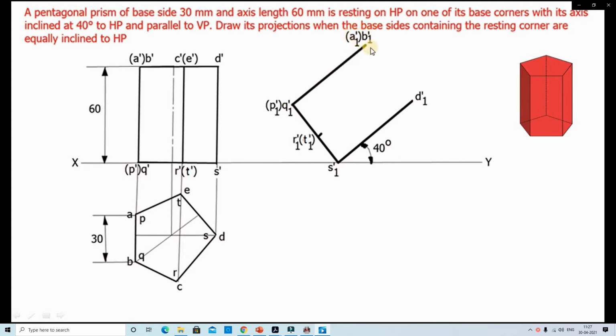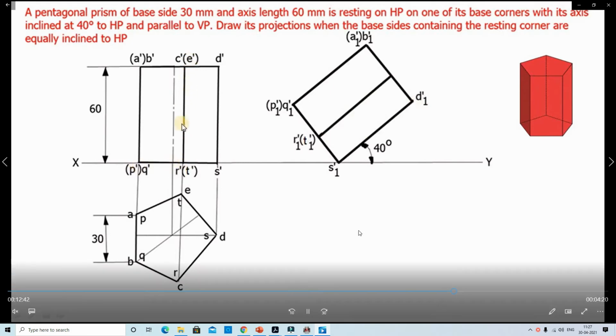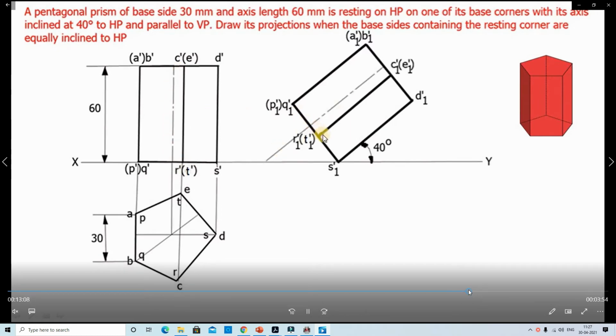And the same parallel lines. We join the two sides. Here, that is the axis. Now we draw the axis line through the midpoint. Then we extend this line downward, in this way.